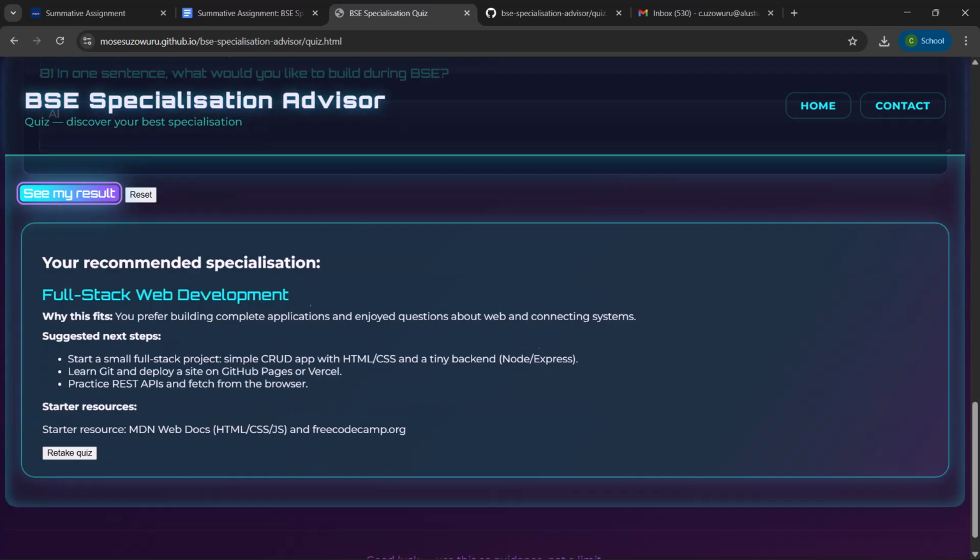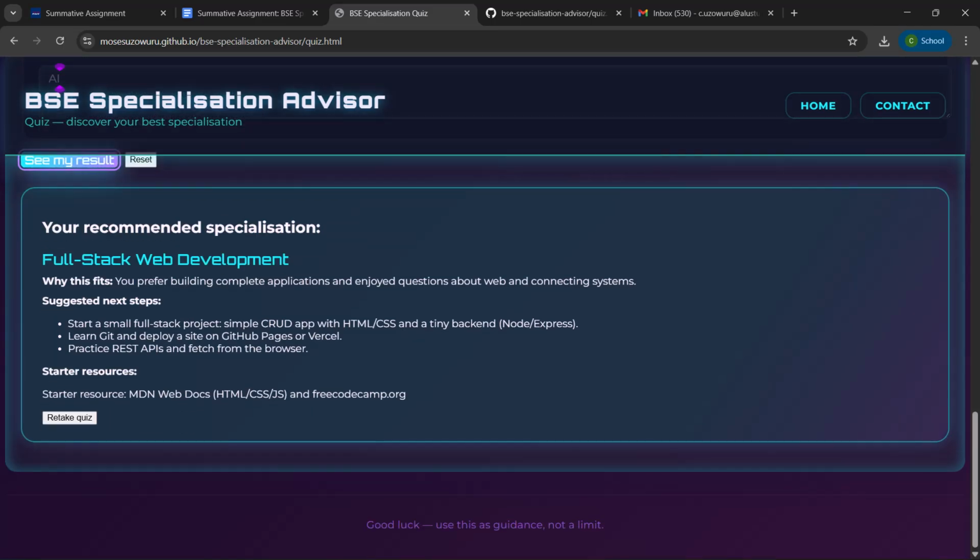Here we can see the results. We are advised to go for full stack web development, and we are given reasons why the specialization fits us, with suggested next steps and starter resources.